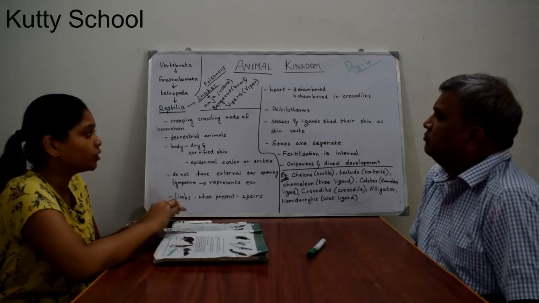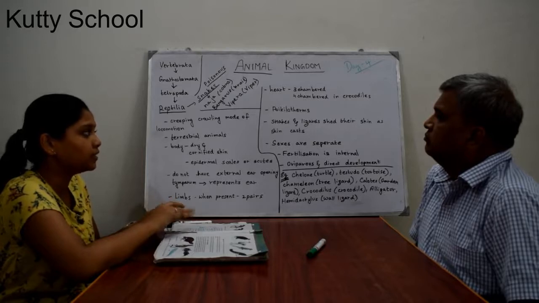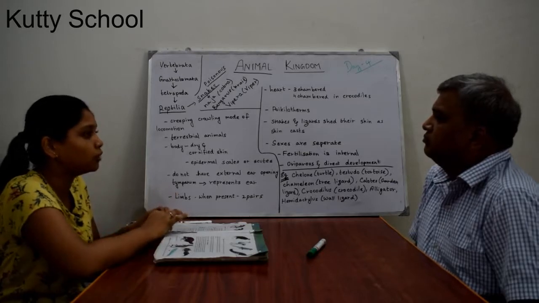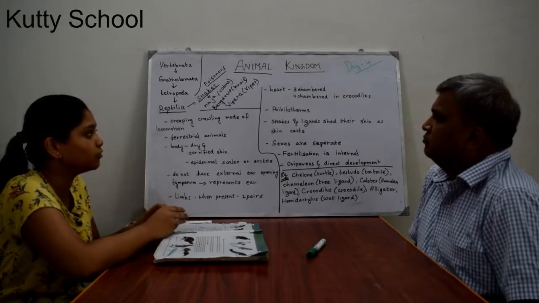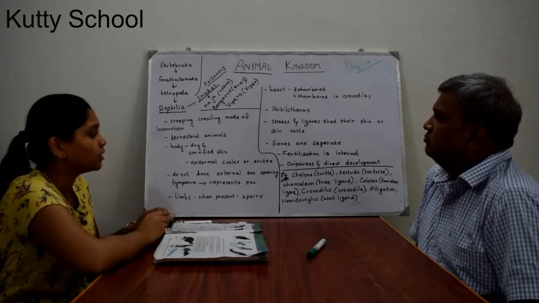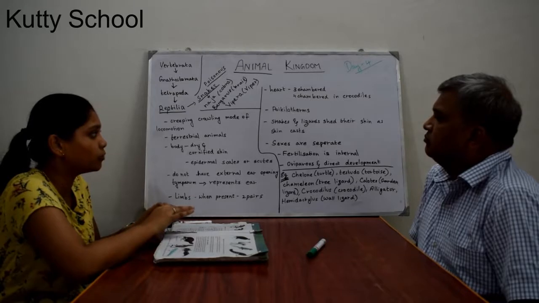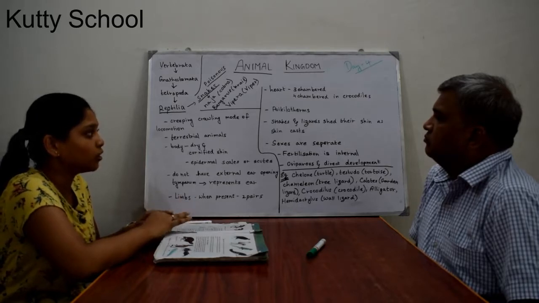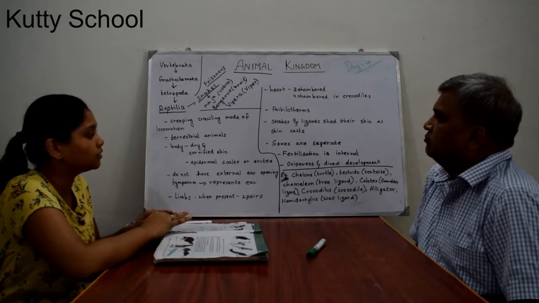Poikilotherms cannot regulate their body temperature, so it changes according to the environment. If the surroundings are cool, the temperature will be low, and if hot, it will be high. It does not have a definite temperature.